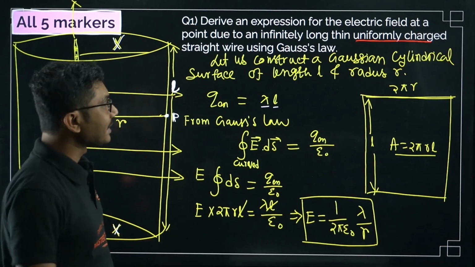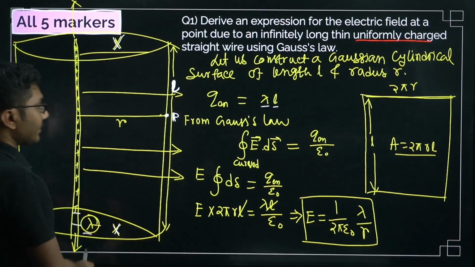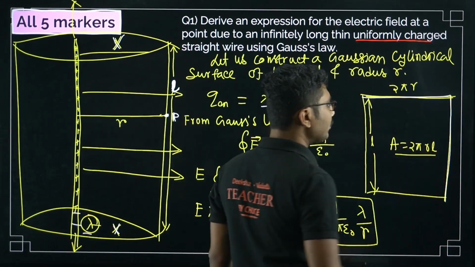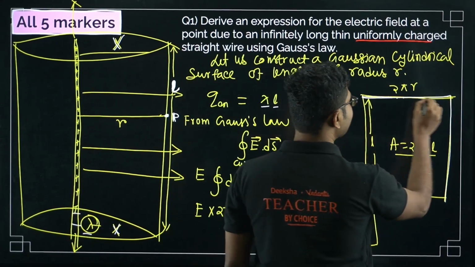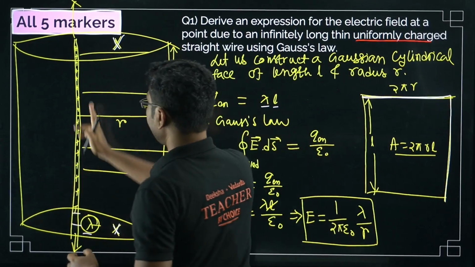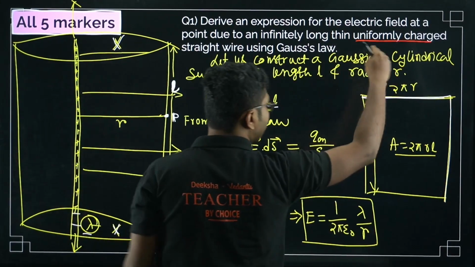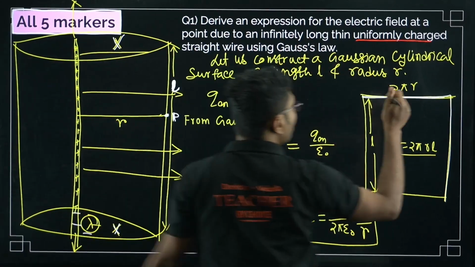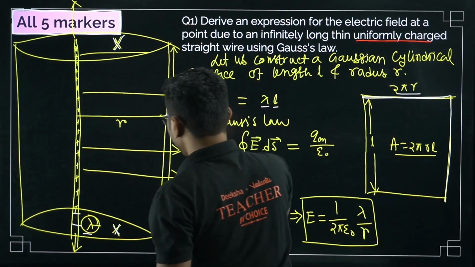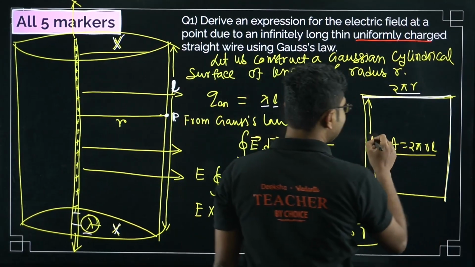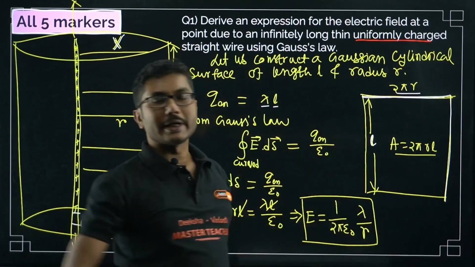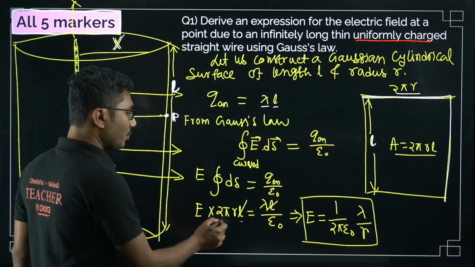Now what is the surface area of the cylindrical surface? The cylindrical surface can be considered to be a rectangle. If you cut it from this side and open it, you will get a rectangle, right? The length of this will be 2 pi r, and the breadth is L. So if you multiply them, you will get the total surface area, that is 2 pi rL.